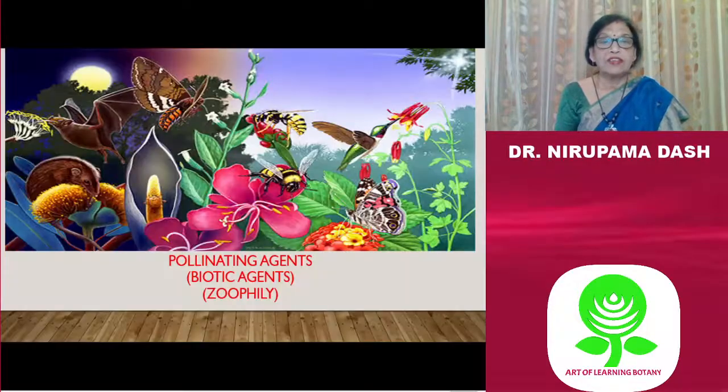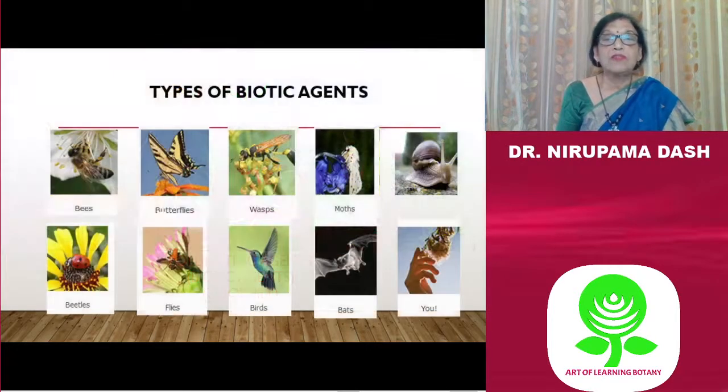In the last video session, we have discussed abiotic pollinating agents. So today's topic is biotic pollinating agents. These biotic pollinating agents are different organisms belonging to the animal kingdom, and this is called zoophily, and the pollinating agents are called pollinators.